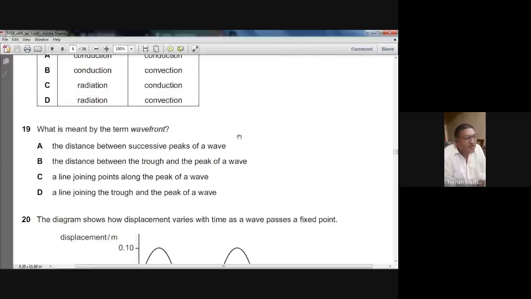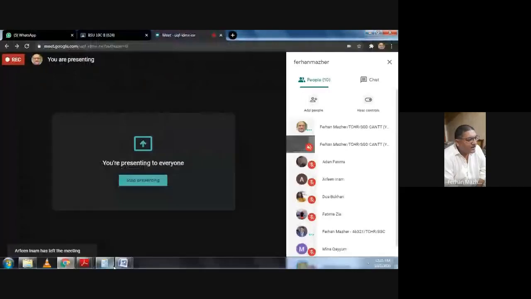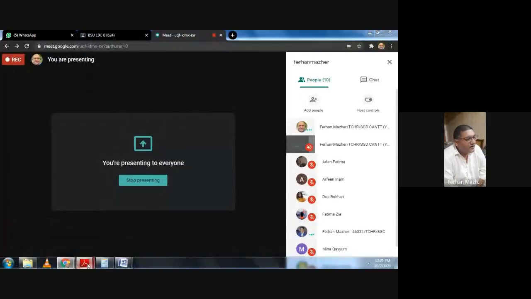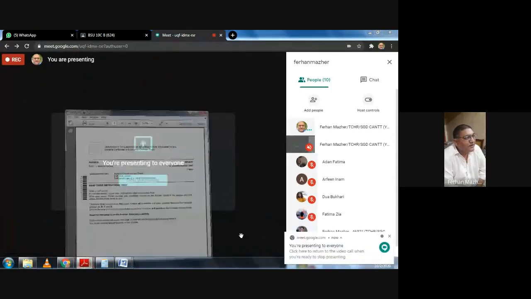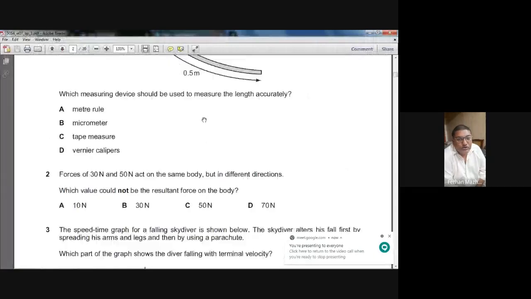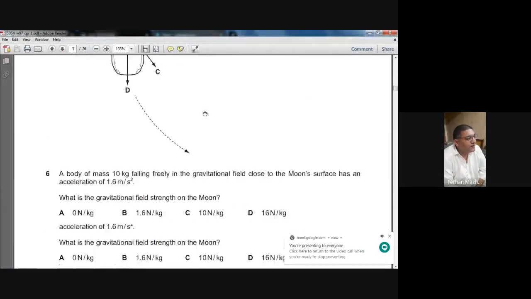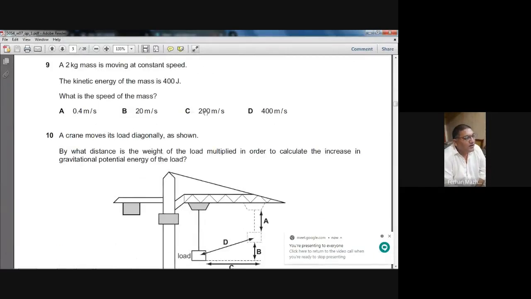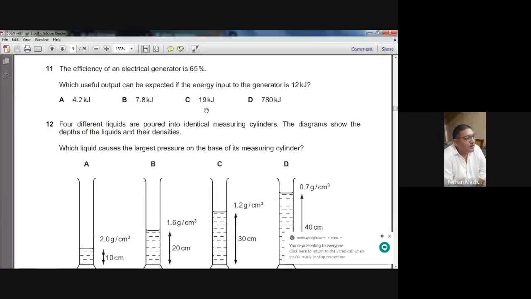Question number 19 is on the topic of waves. This was the winter 2006 paper. We have done all the MCQs which are related with the topic of heat. I hope you have understood. Okay, let's take out another paper, and let me do the winter 2007 paper. Now we are going to attempt the winter 2007 paper, and we are attempting only the questions which are related with the topic of heat.